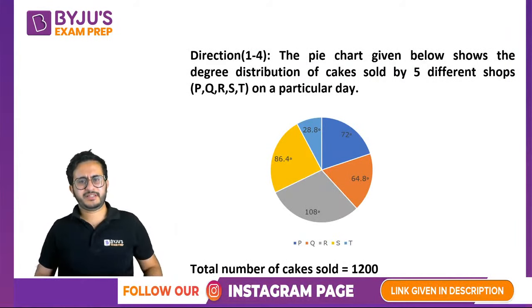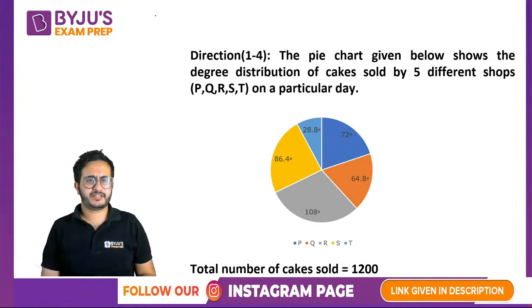So in this case, pie chart, if you talk about, there are two types. One is percentage and one is angle based. Now this one is angle based pie chart. So it says the distribution of cakes sold by 5 different shops PQRST on a particular day, and these are the percentage distributions, and total number of cakes sold is 1200. So total of 1200 cakes sold, these are the percentage distributions.